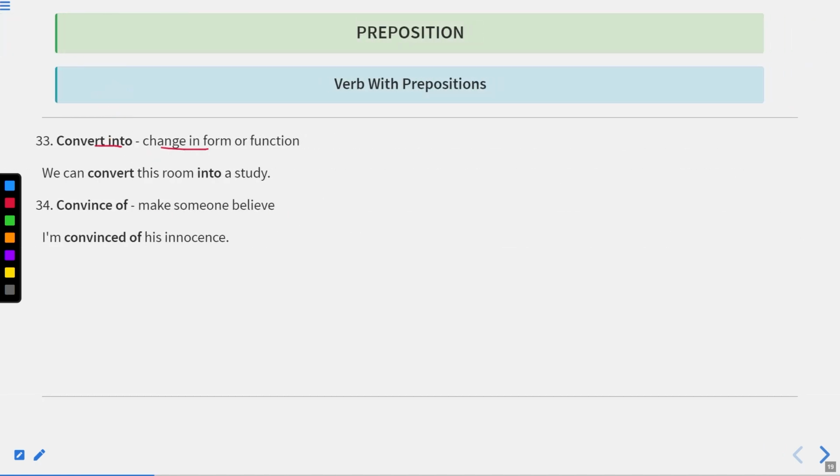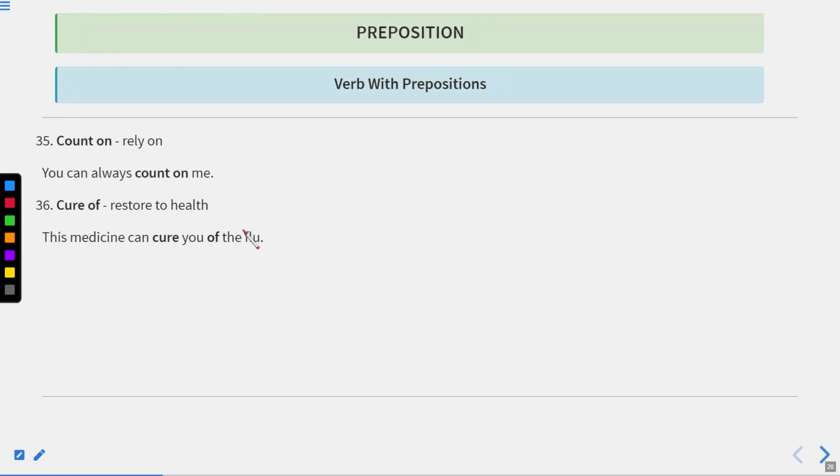Convert into means change into form, change in form or function. We can convert this room into a study. Convince of means make someone believe. I'm convinced of his innocence. Okay. Now let us move to the next one. That is count on means rely on. You can always count on me. It means you can always rely on me or trust me.